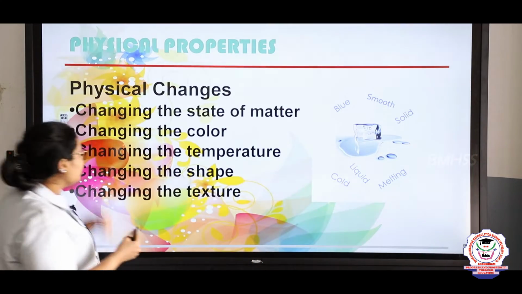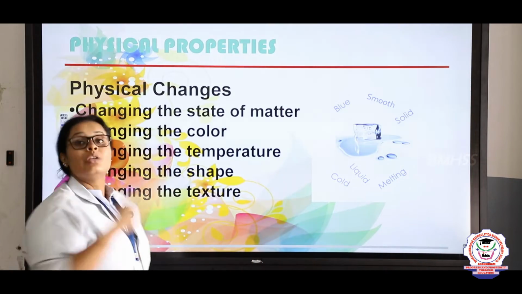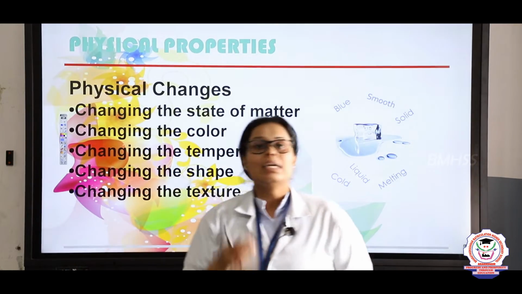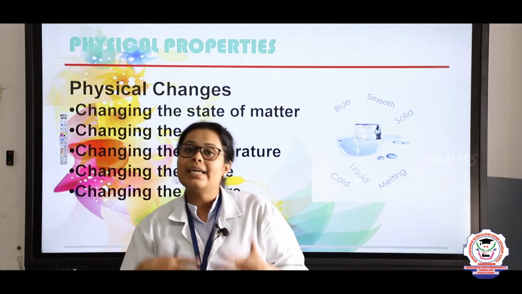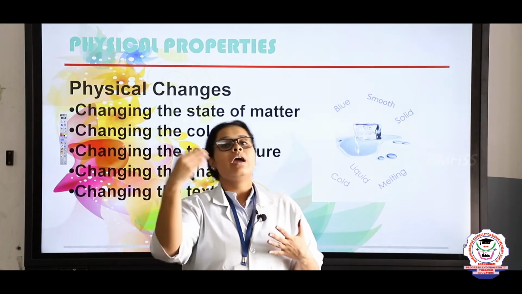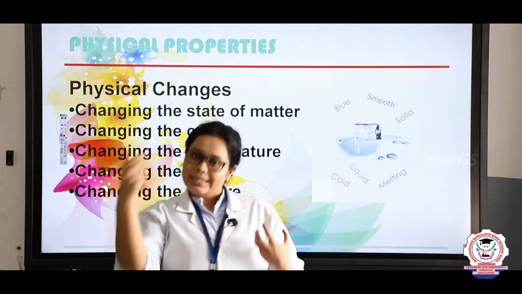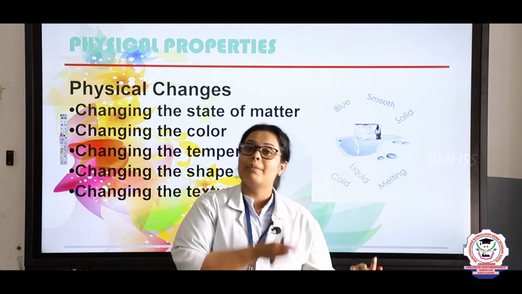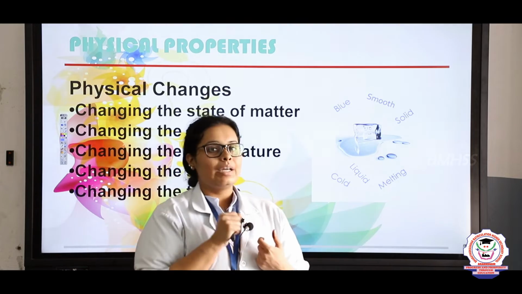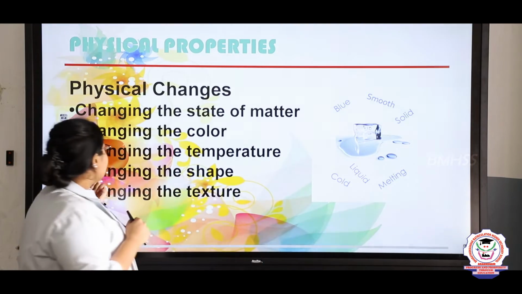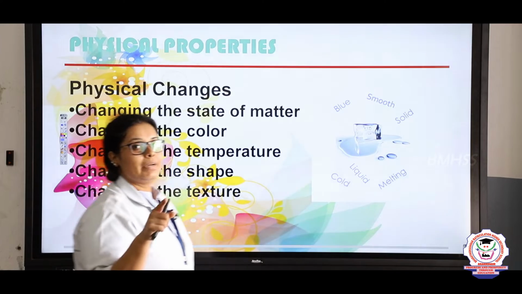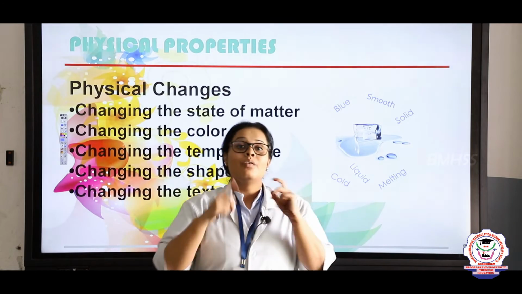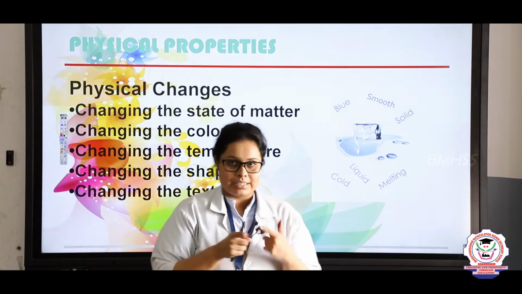Same way, the second one is changing in the color. So changing in the color, I gave you an example. Here the example I gave is zinc oxide. When it is heated, it gets converted into yellow color. Same way, when that yellow color is cooled down, the zinc oxide will get converted back into the white color. Change in temperature is also a particular thing which is applicable in change of states.